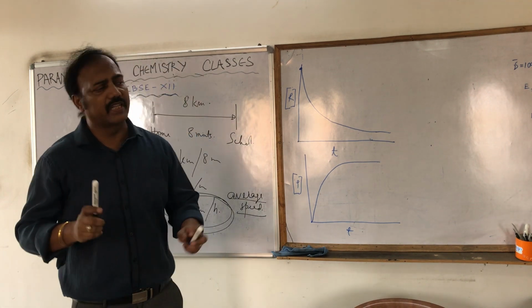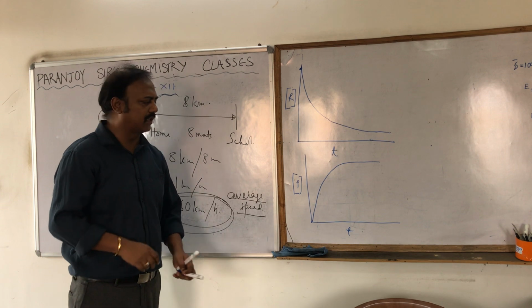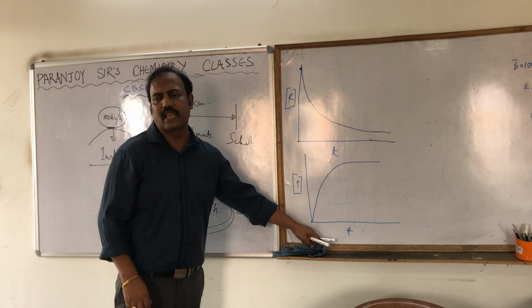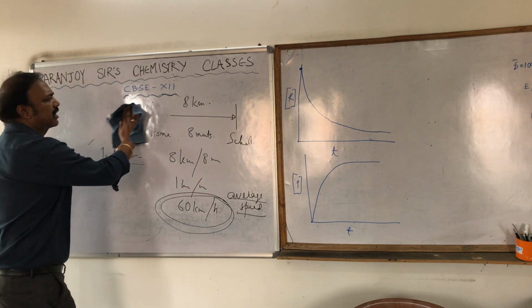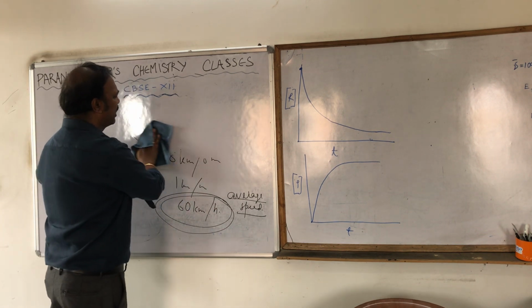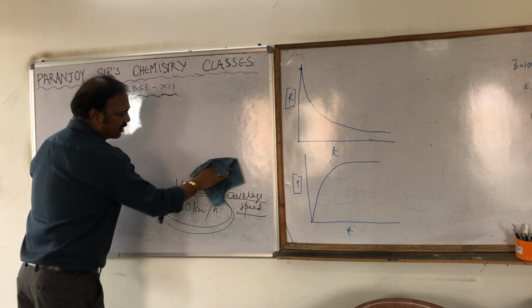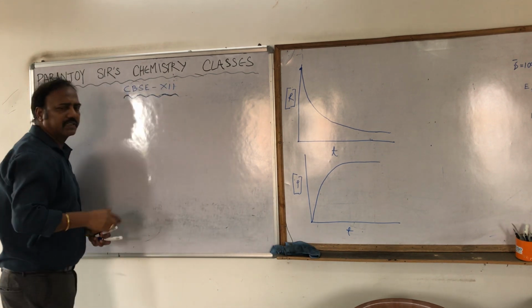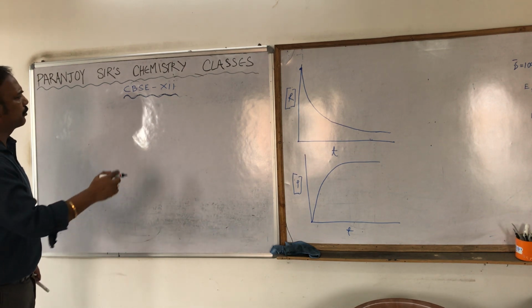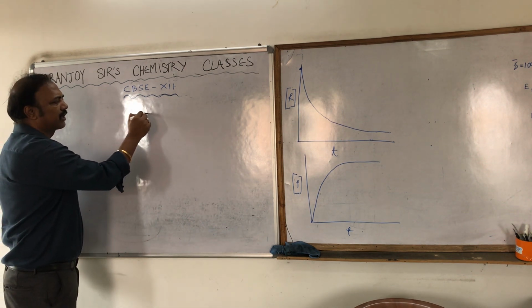Exactly the same is applicable for chemical reactions, since they are non-uniform. So chemical reactions can be expressed by the average speed as well as the instantaneous speed. I am just telling it very simply. Suppose we started with some reactant and it is converted into product.